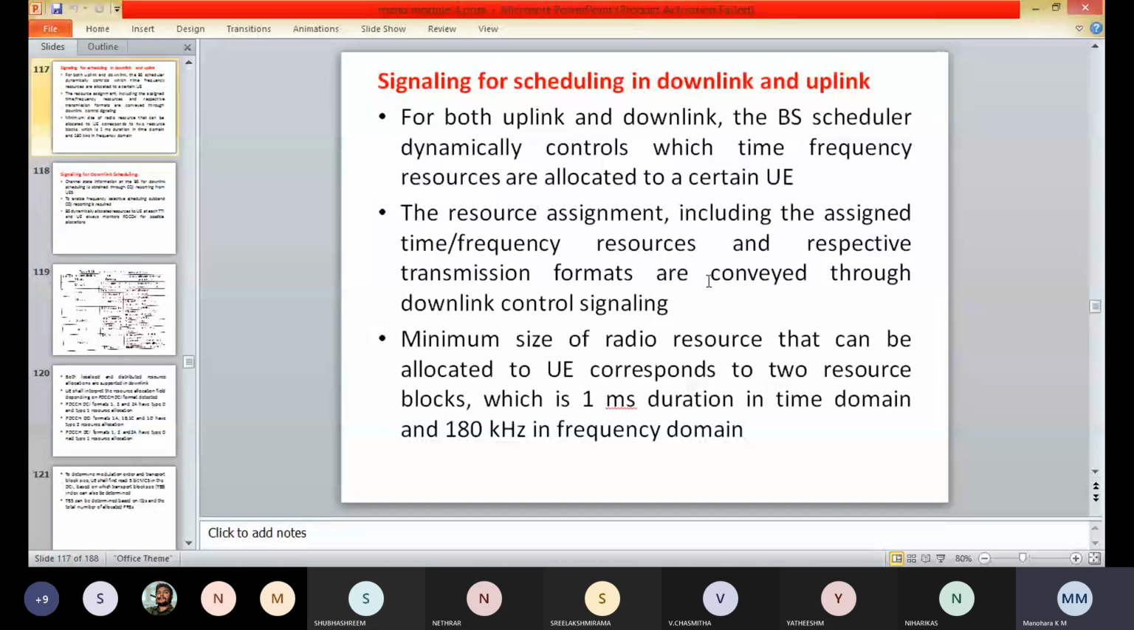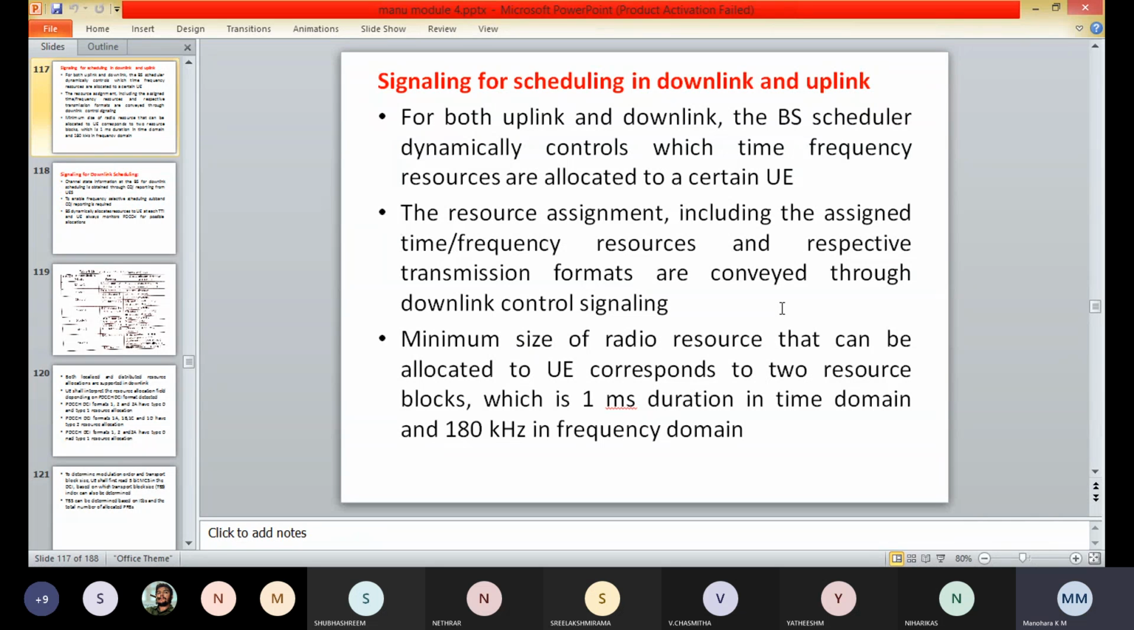So next we have signaling for the scheduling in the downlink and uplink. Here, both the downlink and uplink. The eNodeB scheduler dynamically controls which time-frequency resources are allocated to certain user equipment. The resource assignments, including the assigned time or frequency resources and the respective transmission formats, are conveyed through the downlink control signaling.